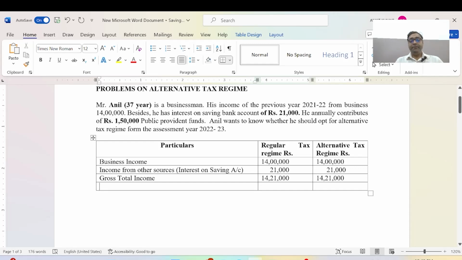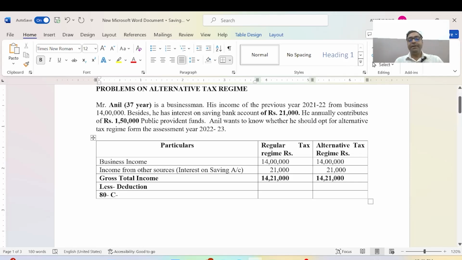Now we discuss the less deductions, how much amount will be deducted under the different sections. First of all, we mention section 80C, because of Anil's contribution to the PPF account.